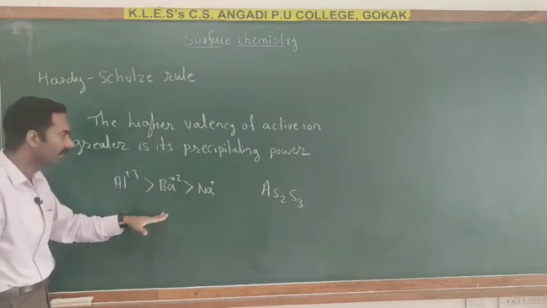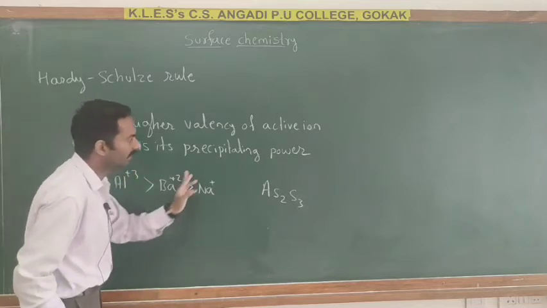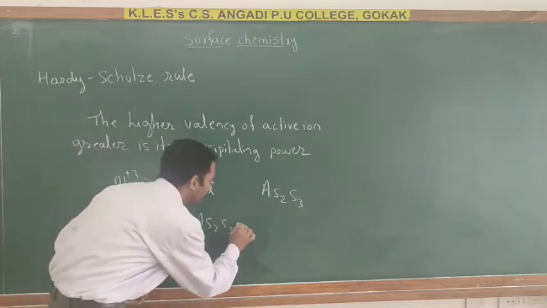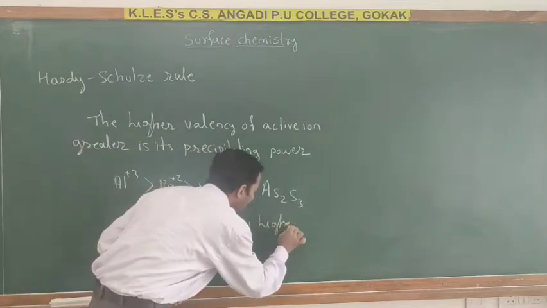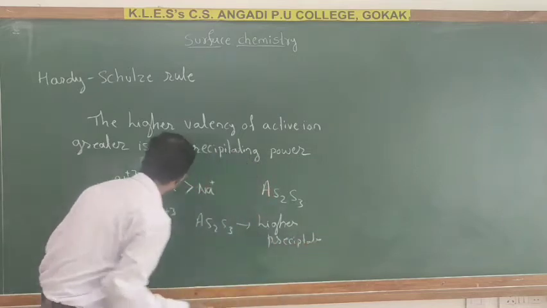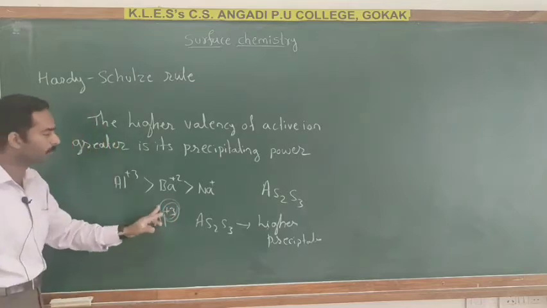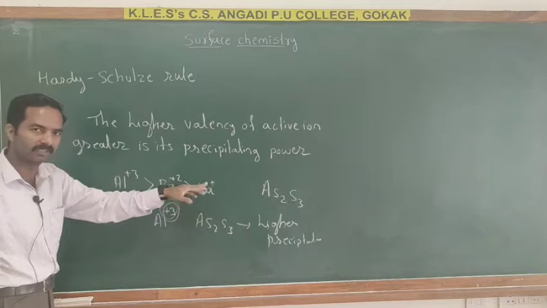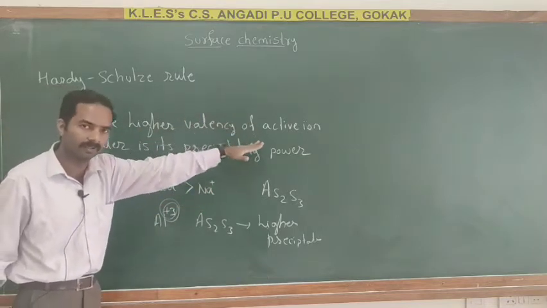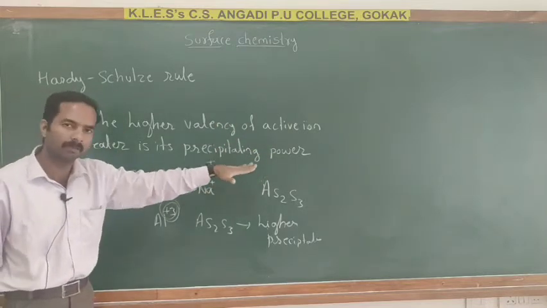It indicates that in this case Al plus 3, when added to arsenic sulfide solution, gives a higher precipitate, because Al plus 3 has higher valency as compared to Ba plus 2 and Na plus. So according to this rule, the higher the valency of the active ion or flocculation ion, the greater its precipitating power.